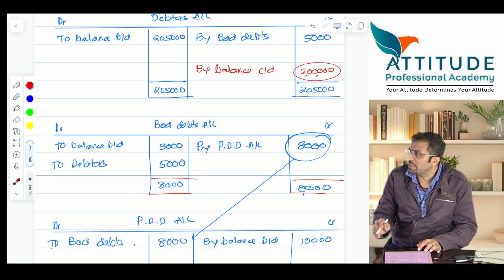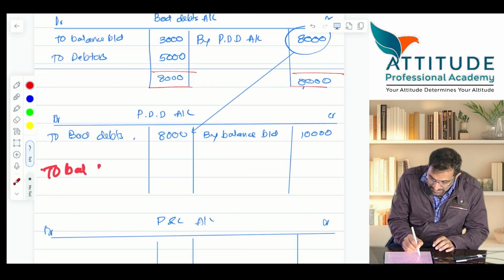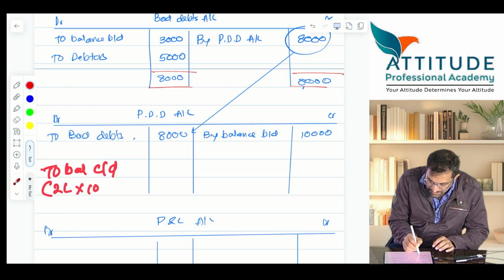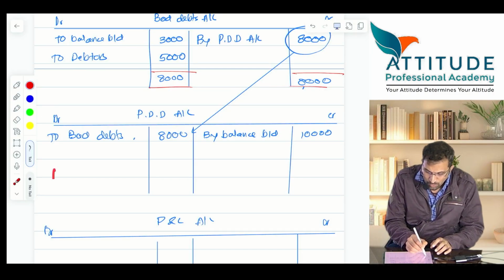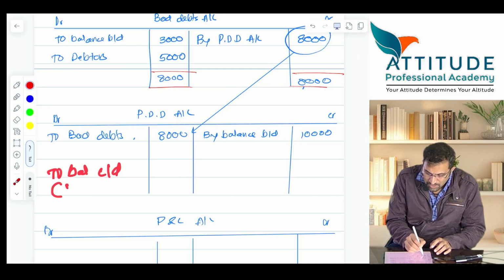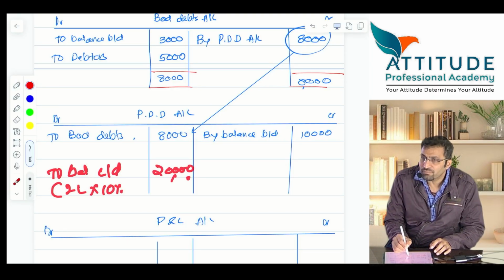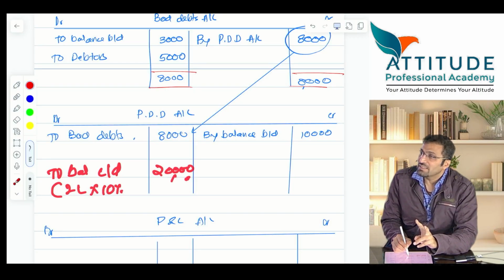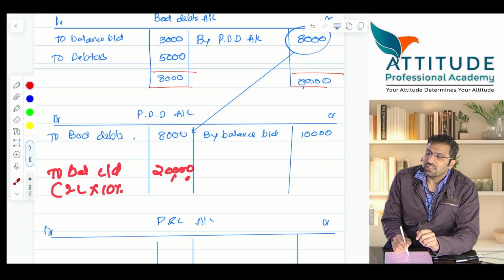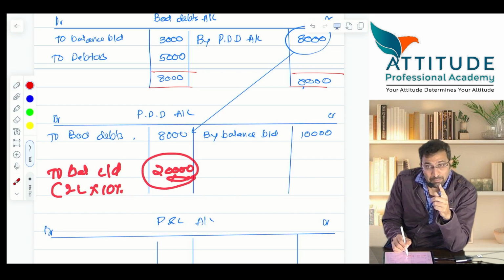On 2 lakhs, 10% means how much should it be? So your closing balance, what they are saying is, the balance carried down should be 2 lakhs into 10%, which is how much? 20,000. But it is not 20,000. I hope all of you are able to understand this. It is only 2,000, isn't it? So you have to make a provision of 18,000. Why 18,000? You understood? Because already excess provision is there. So make a provision. When you make a provision, not maintain a provision. Maintain a provision is 20. Make a provision of 18.